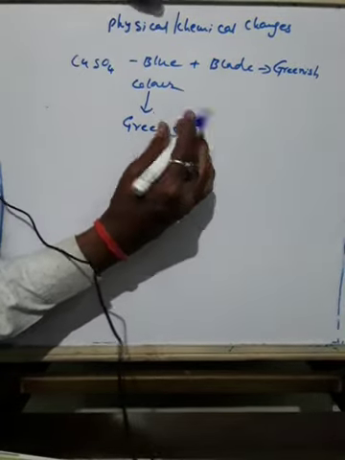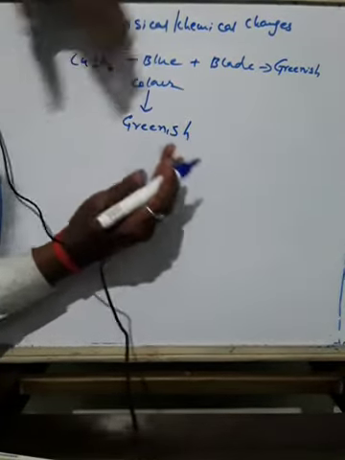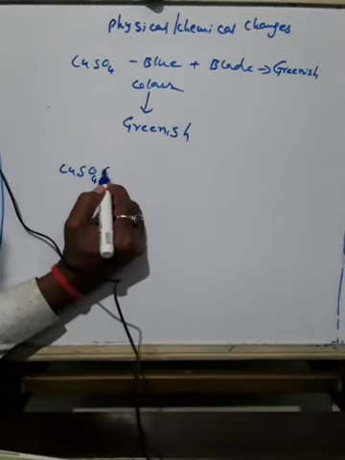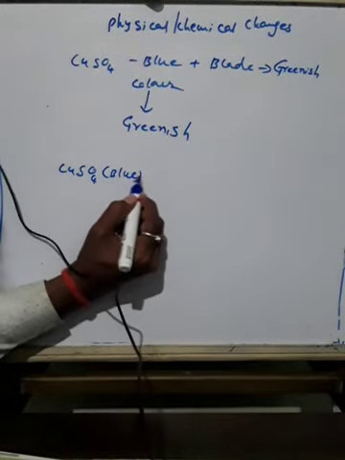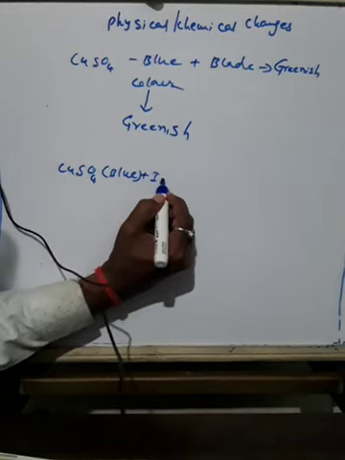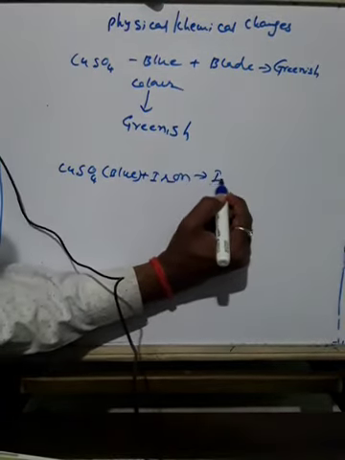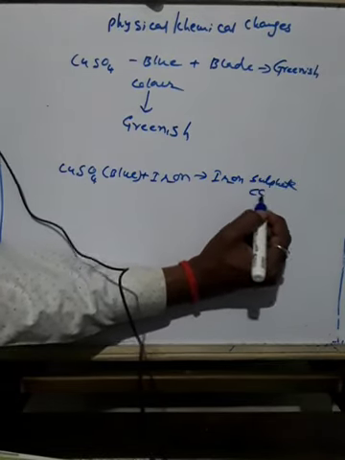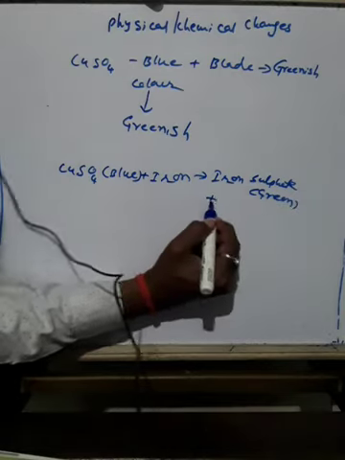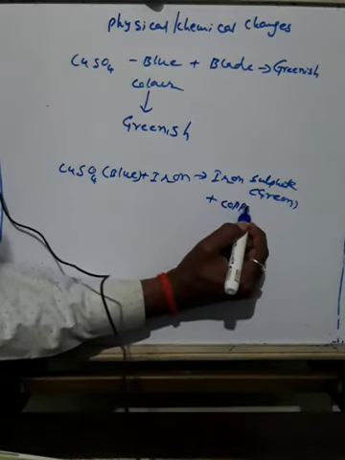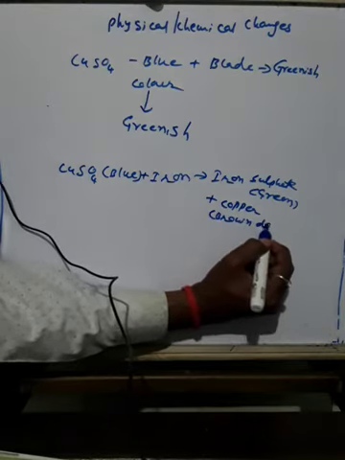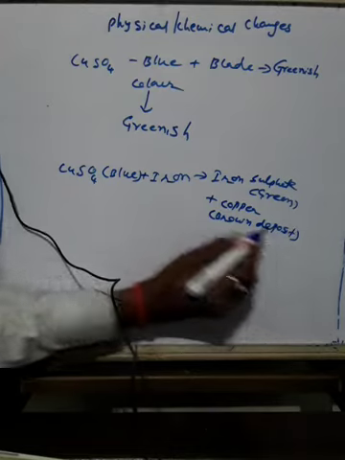So there is a formation of a new substance. That new substance is iron sulfate. So copper sulfate, blue color, plus iron, forms iron sulfate, which is green color, and on the blade there is a brown deposit. Brown deposit over the blade.